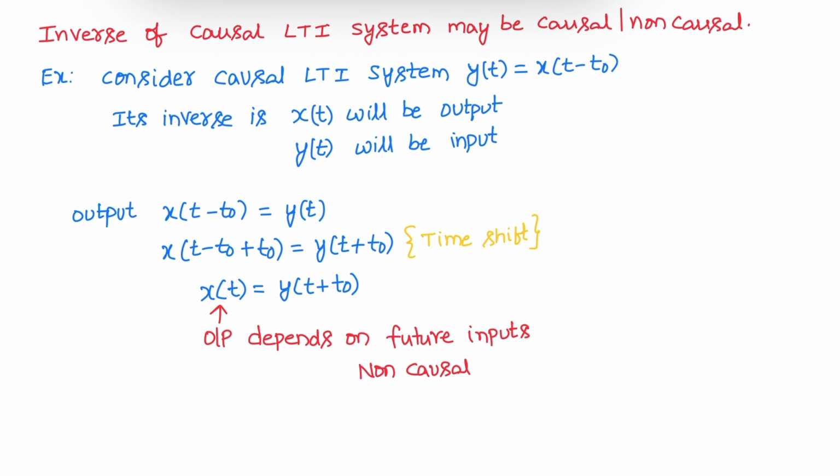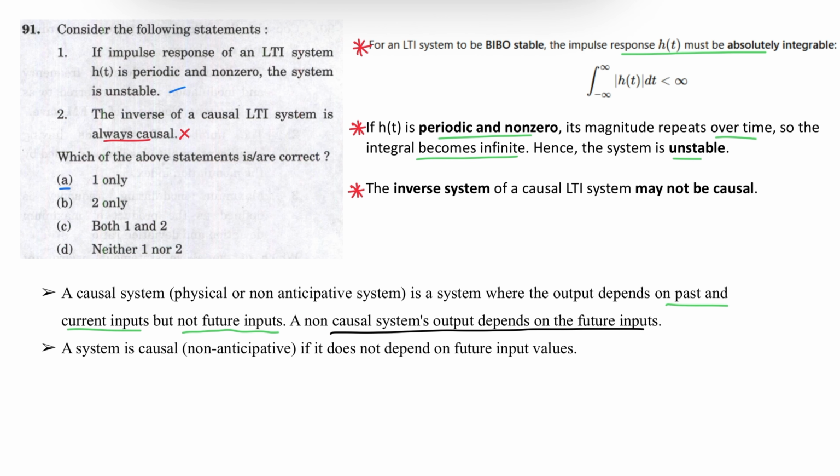Inverse of causal LTI system may be causal or non-causal. So consider a causal LTI system y of t is equal to x of t minus t naught. Here x is input, y is the output. Now we need to inverse it. That means y becomes the input, x will become the output. So in this case, the output depends on future inputs. Hence it is a non-causal system. Here statement 1 is correct. Statement 2 is wrong. Correct answer is option 1.